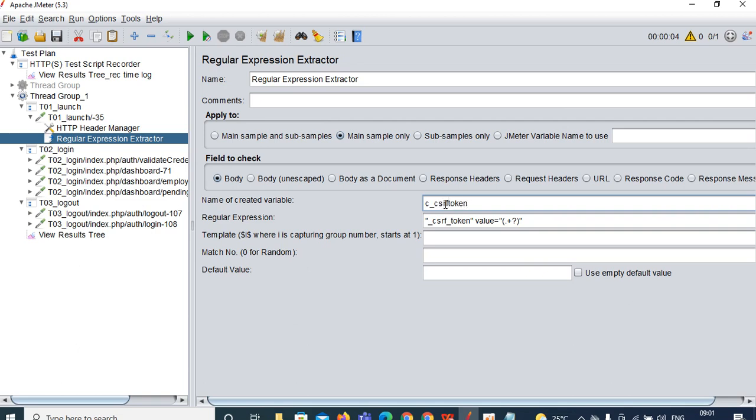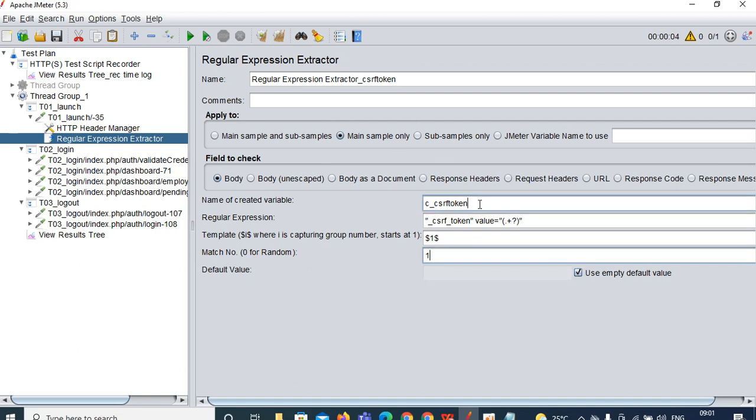Same process you can follow. Give the CSRF token, copy this one, and you can paste over here. I am renaming it CSRF token. I am using only one group, therefore the template I can give like $1. The match number I can give as 1. Here there is no chance to use randomized, so we can give 1.